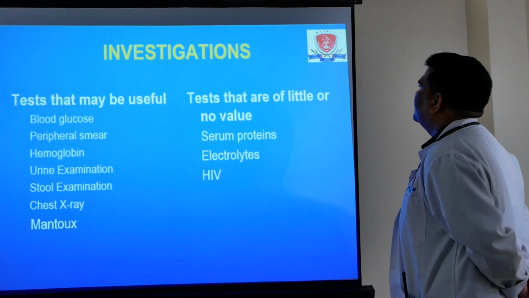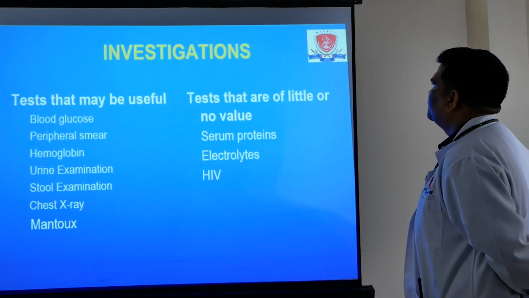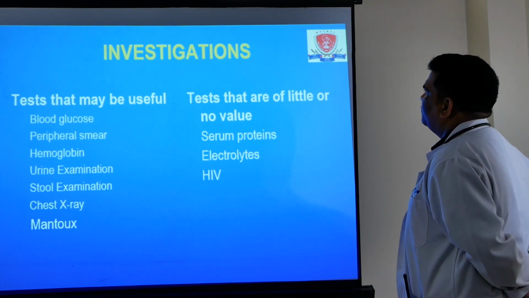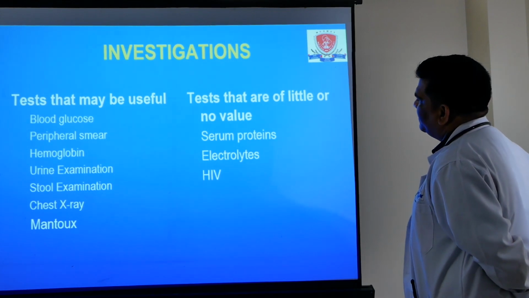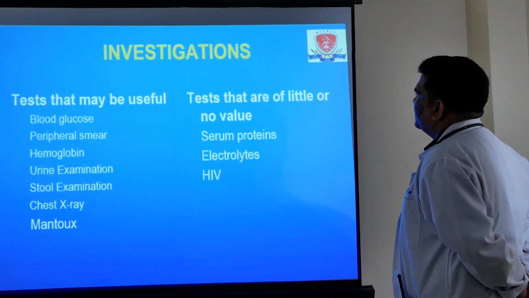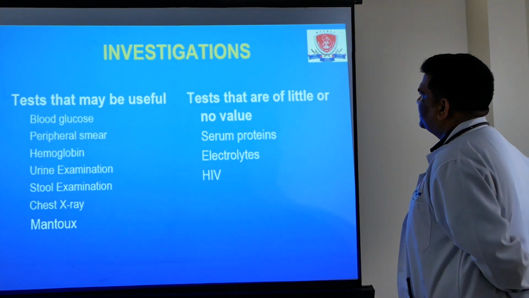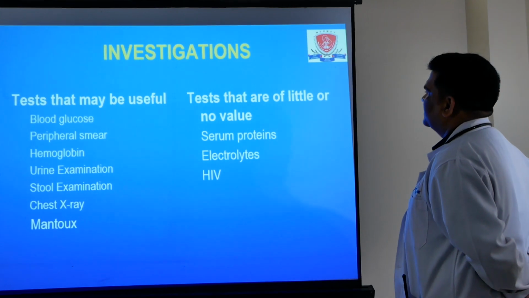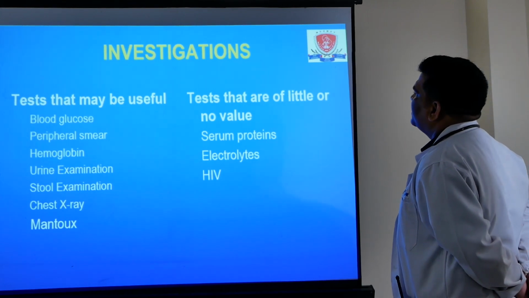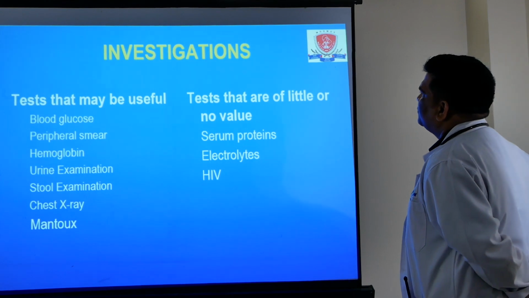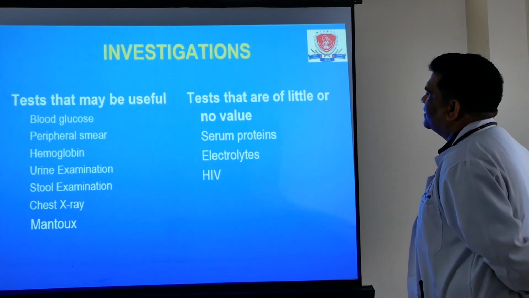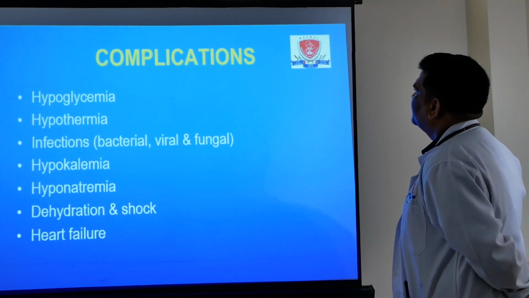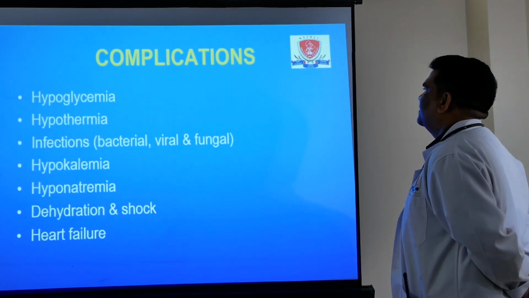And after that there are investigations which are normally useful. One is hemogram, CBC, complete blood count, peripheral blood film, blood sugar, hemoglobin, stool examination, urine examination, liver function test, kidney function test, chest X-ray, Mantoux test. These are essential things normally done to rule out any hidden infection or other problems along with PM.